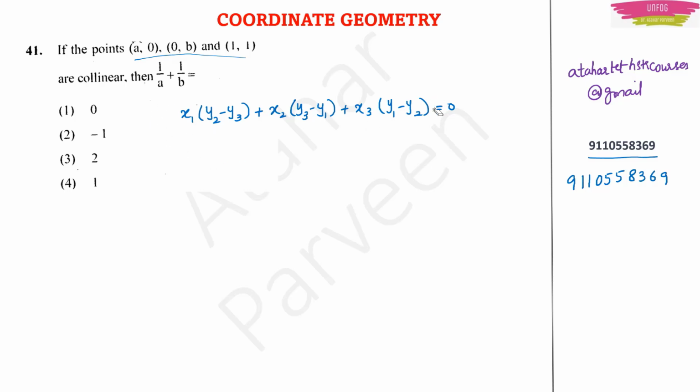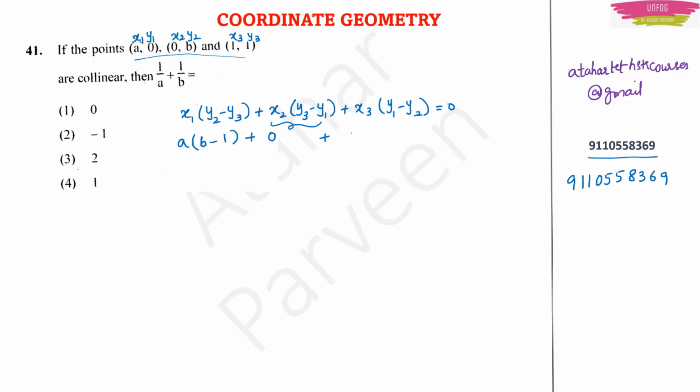Okay, so this is the condition for collinearity. Now what you have to do is just substitute the values here. See, here you have to give the coordinates their names so that you don't make any mistake. Okay, x1 y1, x2 y2, x3 y3. Now just substitute. x1 is a, y2 is b and y3 is 1, plus x2 is 0, so I will not write anything more, because anything multiplied by 0 will become 0.